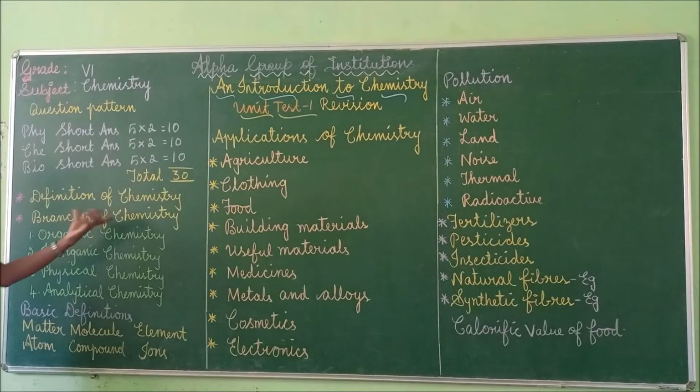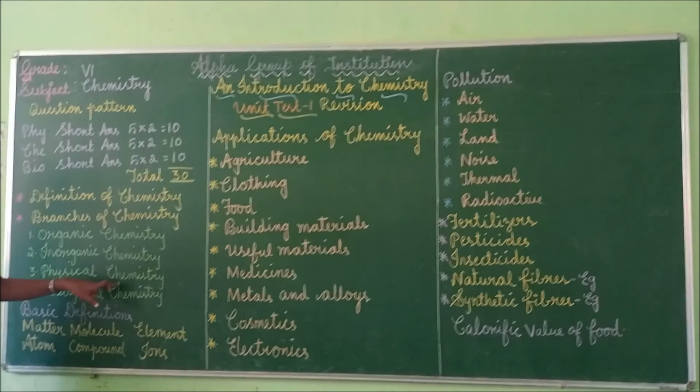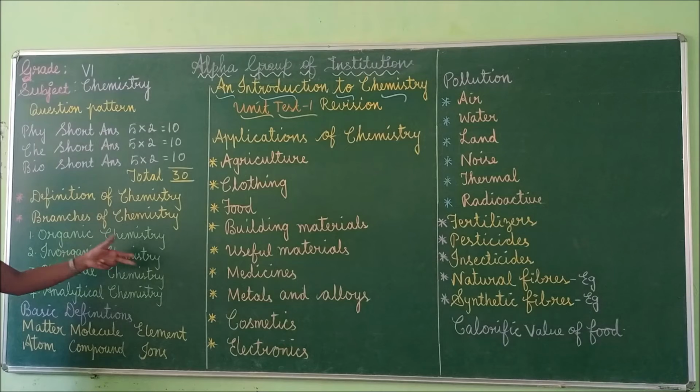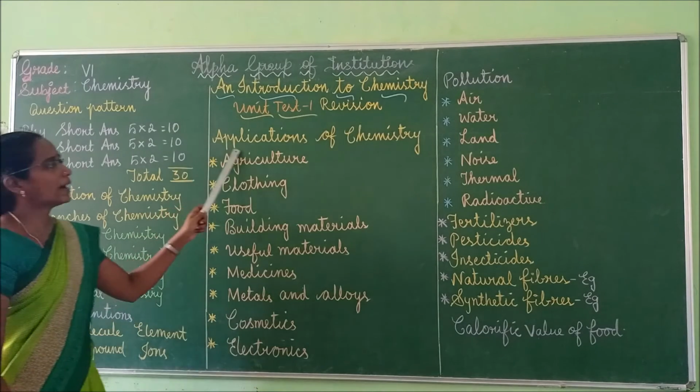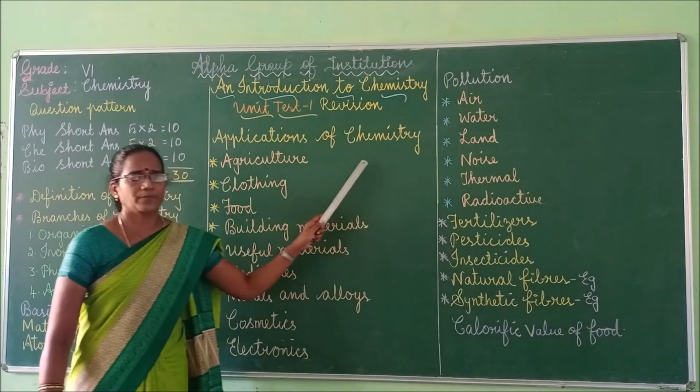For organic chemistry, you have to mention what are the things given there. It is related to carbon. Inorganic compounds do not involve the carbon compounds. Physical chemistry deals with the physical structure of chemical compounds. Analytical chemistry deals with the study and uses of instruments and methods. Enough. Right. Next we can move to applications of chemistry.